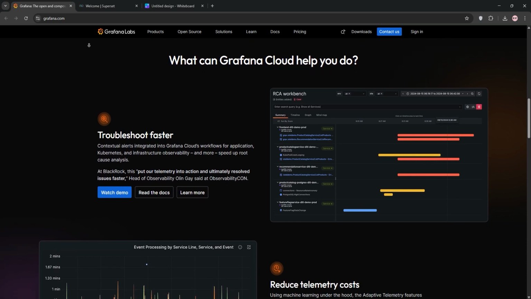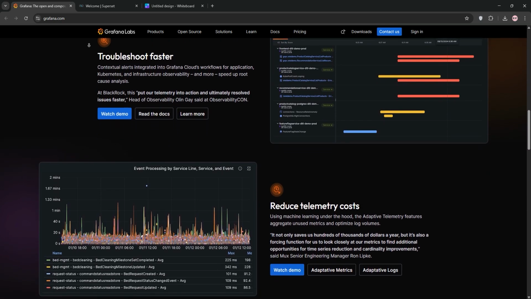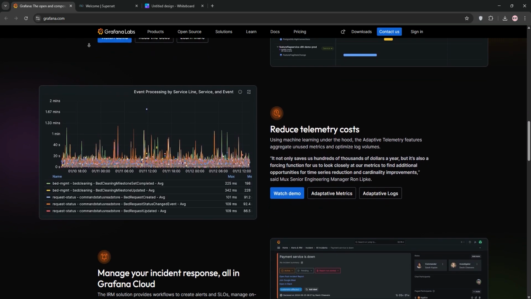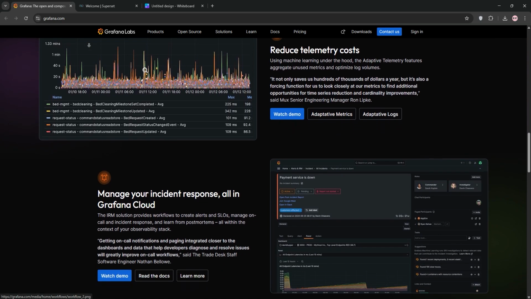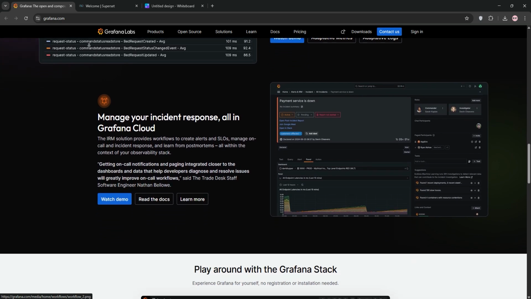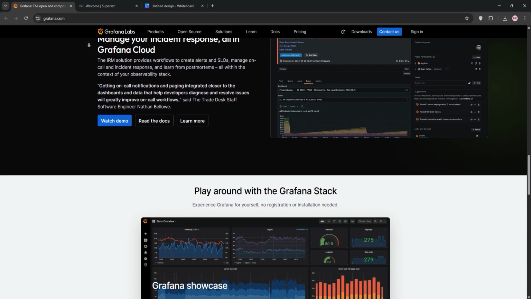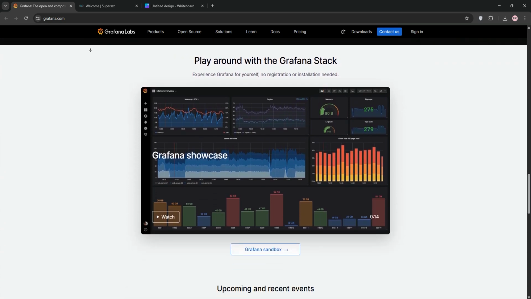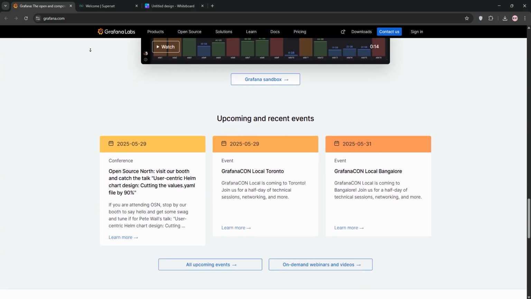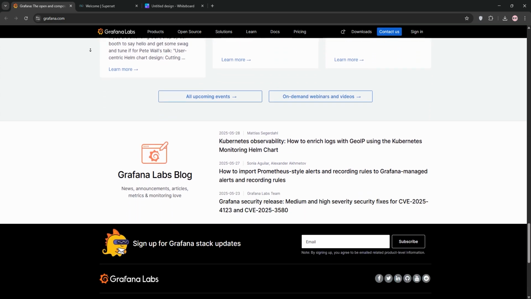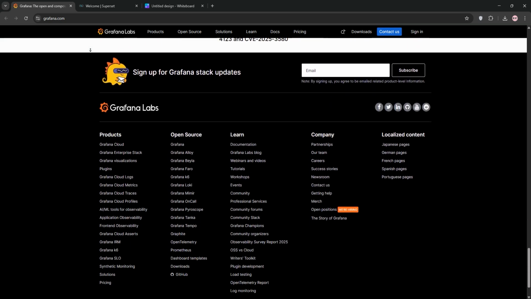Grafana is a go-to platform for real-time monitoring and observability. It excels at visualizing time series data like system CPU or app performance with dynamic dashboards and robust alerting. Grafana integrates seamlessly with databases like Prometheus, InfluxDB, and cloud platforms like AWS and Azure. Its massive plugin ecosystem and user-friendly interface make it ideal for DevOps and IT teams needing real-time insights.